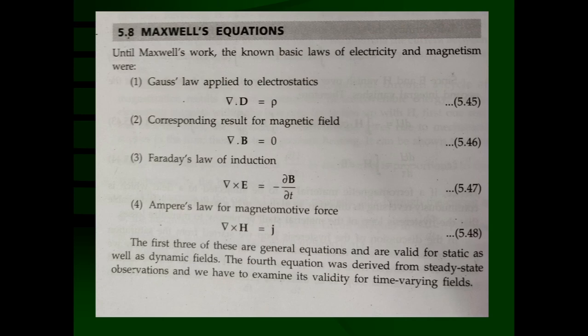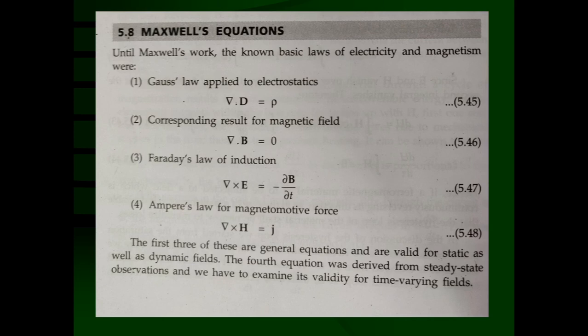But if there is a time varying electric field, that means at the same point, at different instants of time, it is changing. That means the electric field is a function of position vector r and t. This is called a time varying electric field. Similar thing for the magnetic field. If there are only a static electric field and a static magnetic field, then we cannot study electromagnetic waves. But here we are interested in electrodynamics.